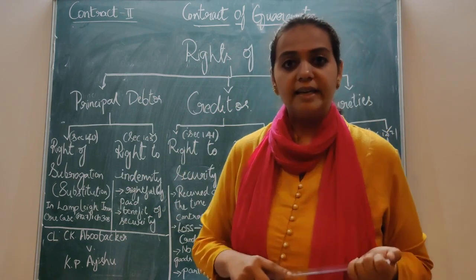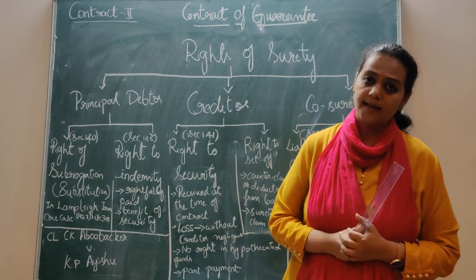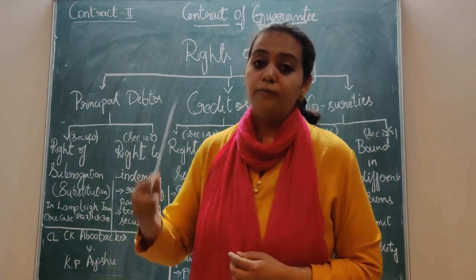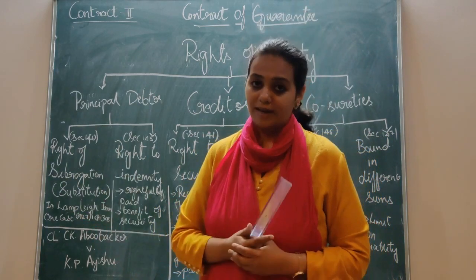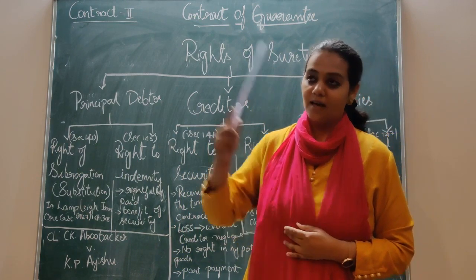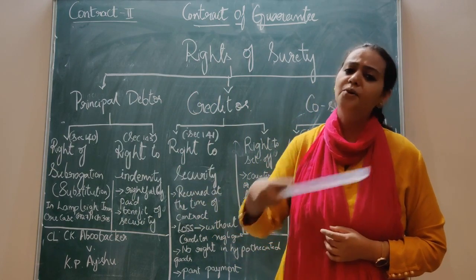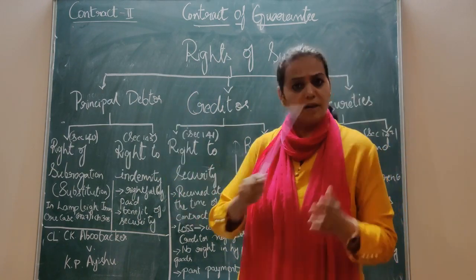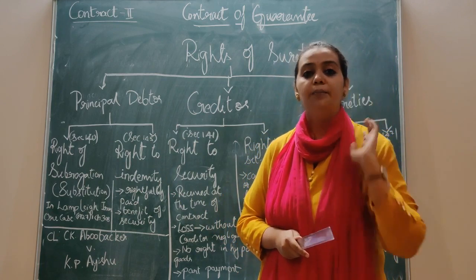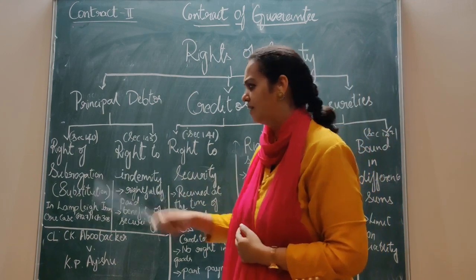the surety is incurring certain loss. How is he incurring the loss? He is making the payment on behalf of the principal debtor for the loan transaction to the creditor. Right? Remember, always a simple thing. Remember a loan transaction wherein you have principal debtor, creditor and surety. Then you can explain all the things. Anything relevant to the contract of guarantee, you can explain it beautifully. Just remember those examples whenever there is a default. Okay, now let's get back to this.